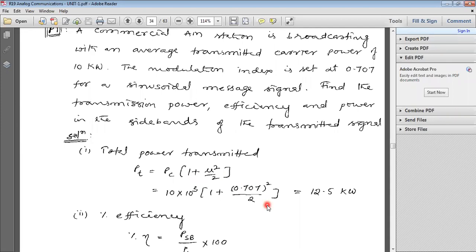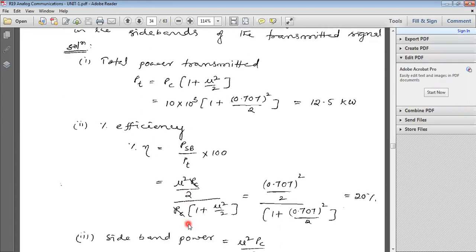Now what is our next aim? Calculation of efficiency. The second point is percentage efficiency. Efficiency equal to total sideband power by total power into 100.